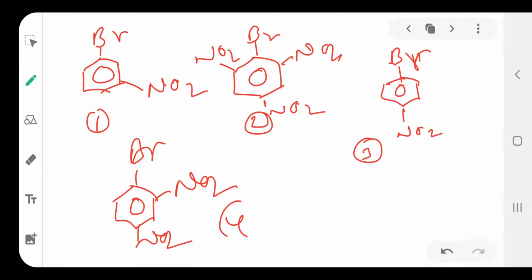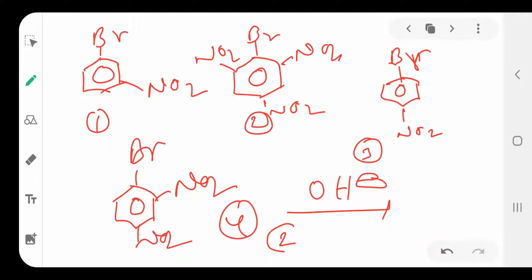So all these react with the OH group. Which one is ready to react with OH, meaning bromine is replaced by the OH group? As I already told in question number 1, as the number of withdrawing groups in ortho and para positions increases, the bromine, chlorine or iodine is more easily replaced by the OH group. Here there are 3 withdrawing groups, so the second option is easiest. Then the fourth one has 2 NO2 withdrawing groups, so the next reacting is the fourth one.